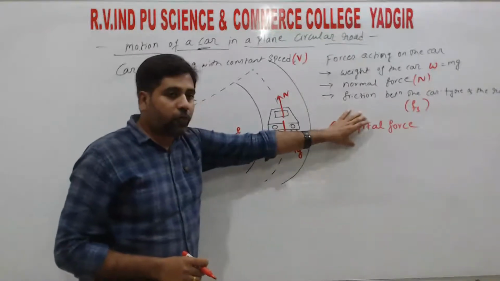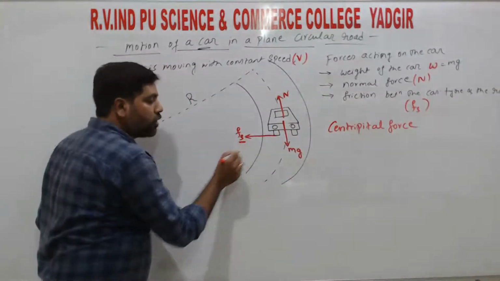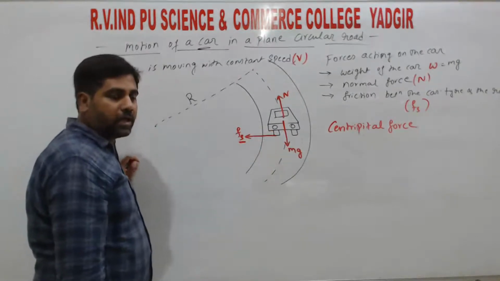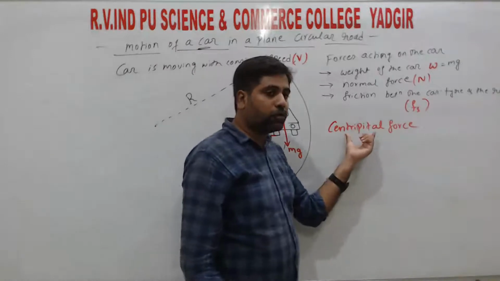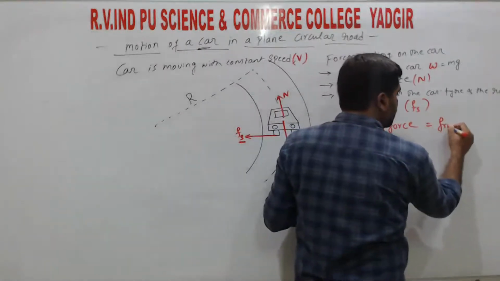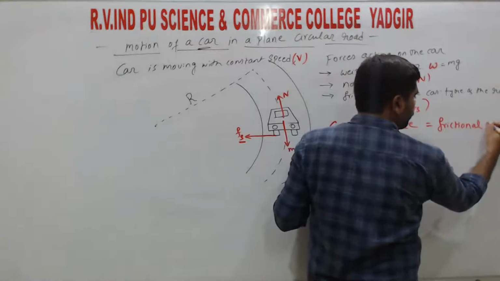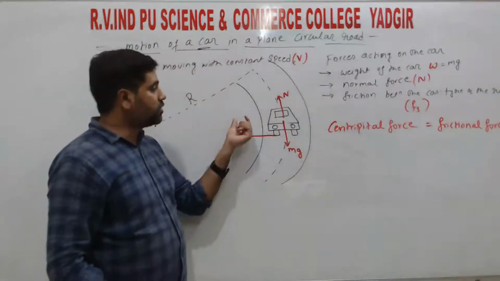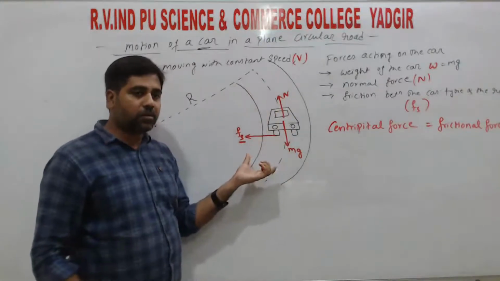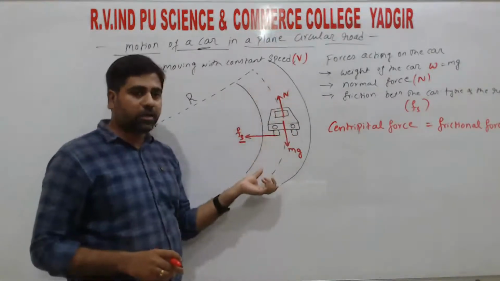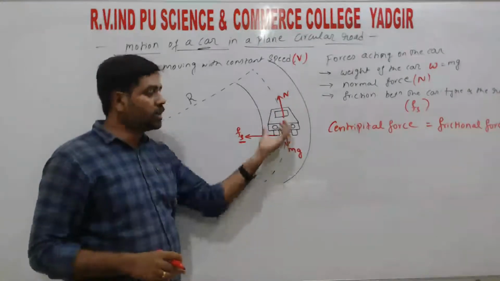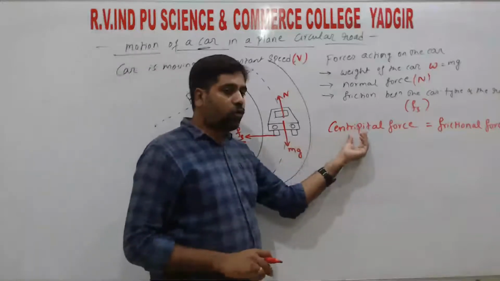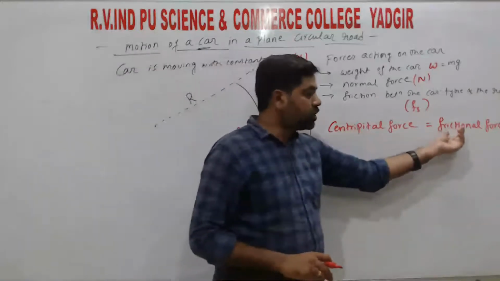So this centripetal force is balanced by the force of friction which is between the road and the tires of the vehicle, right? So that is the centripetal force which is balanced by the frictional force. Centripetal force is necessary to keep the object in a circular path. Only if there is centripetal force will the object move in a circular path; otherwise it will move in a straight line, right? So this centripetal force is provided by the frictional force.